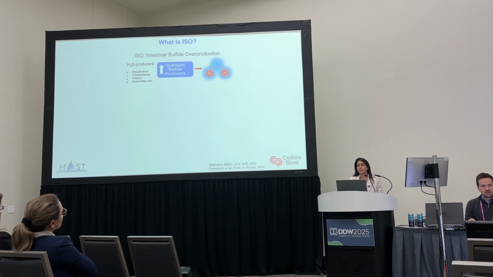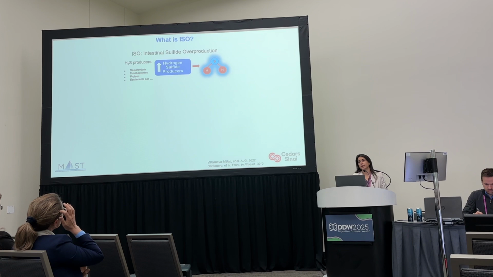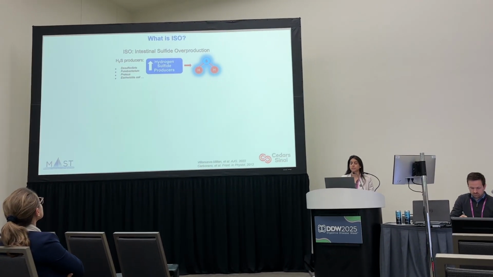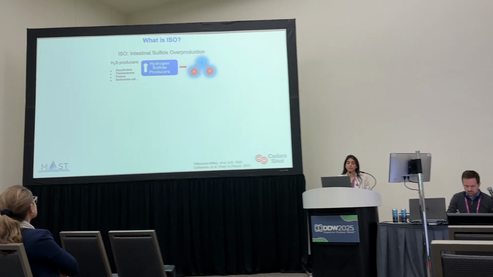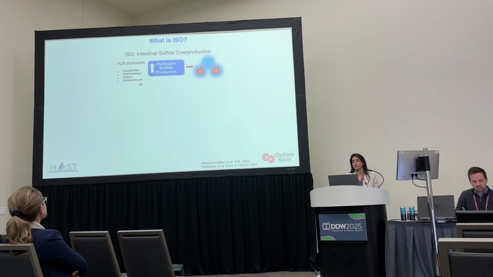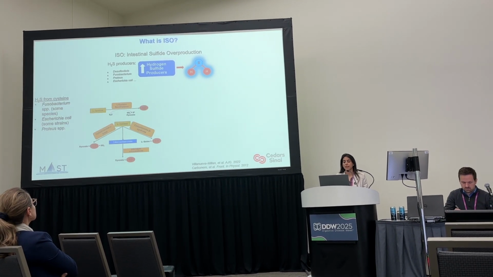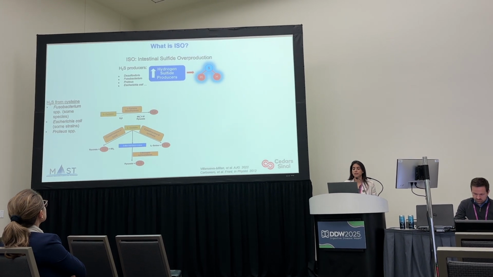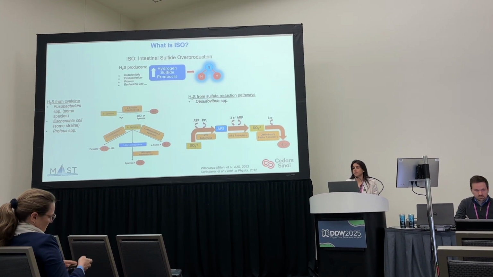What is ESO? ESO stands for Intestinal Sulfide Overproduction. It's an increase in hydrogen sulfide producers such as the Desulfovibrio, Fusobacterium, and Proteus species, and some strains of Escherichia coli. And how do the bacteria produce H2S? They produce it from cysteine or from sulfate reduction pathways.